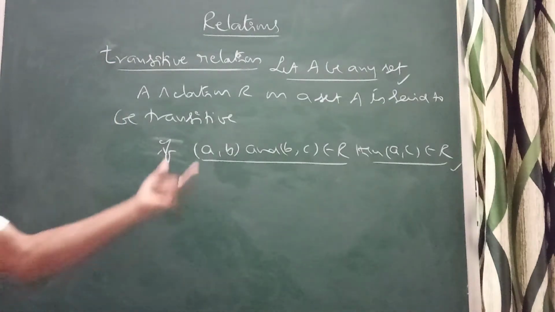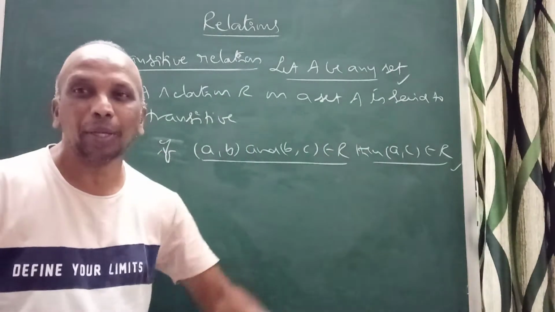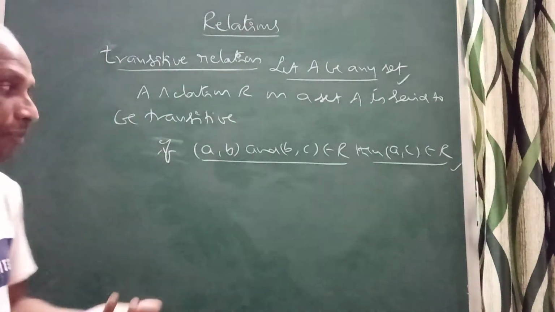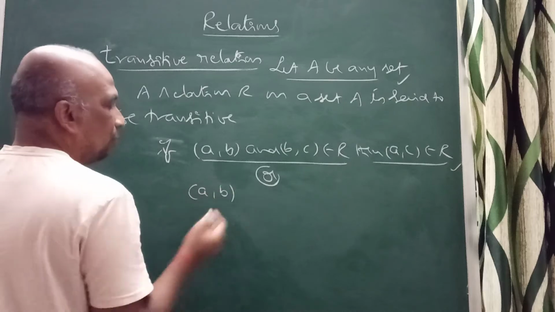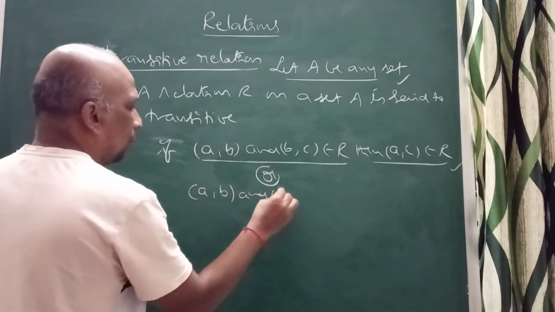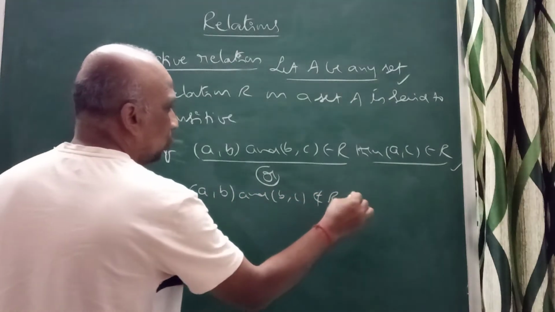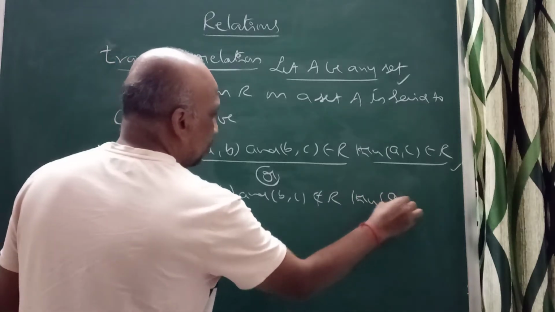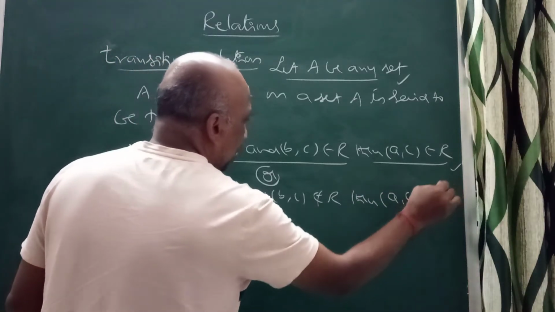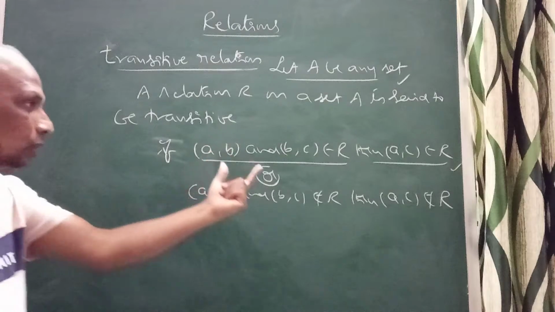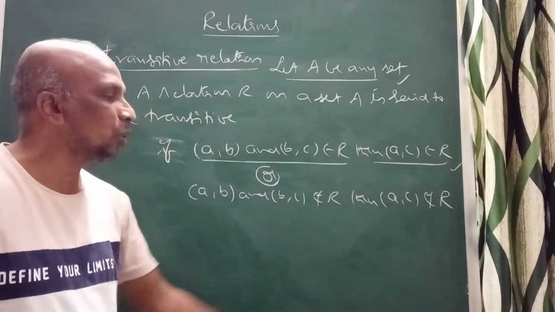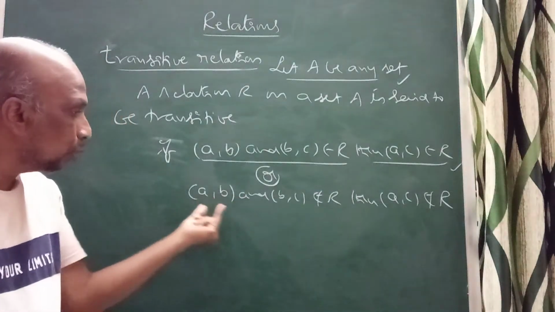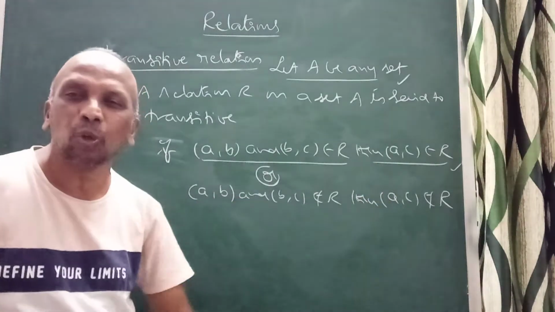The rule is: whenever both are there, you should think about (a,c). Another way to say it: if (a,b) and (b,c) do not belong to R, then (a,c) is not required.